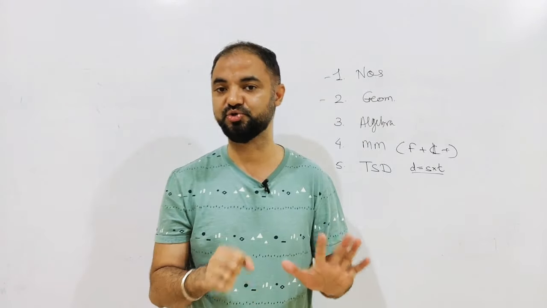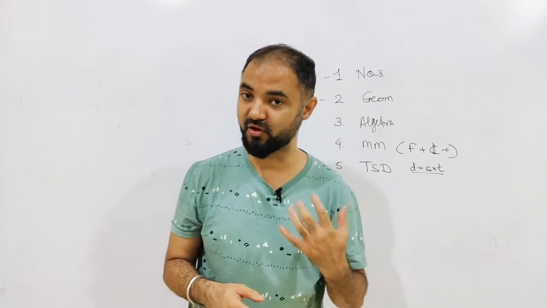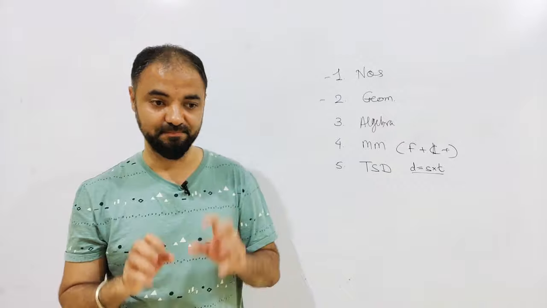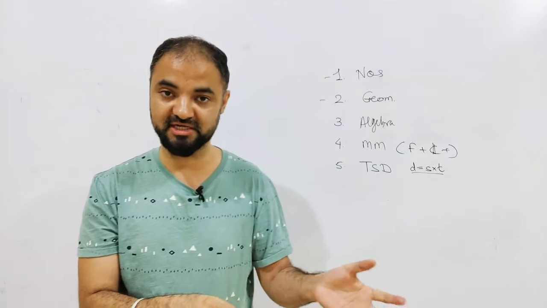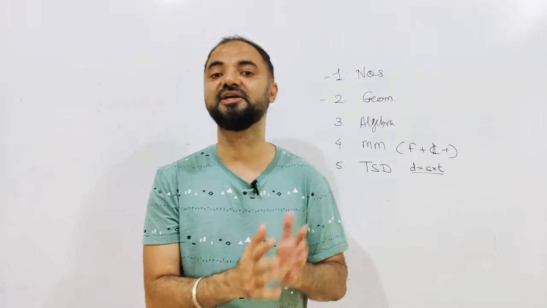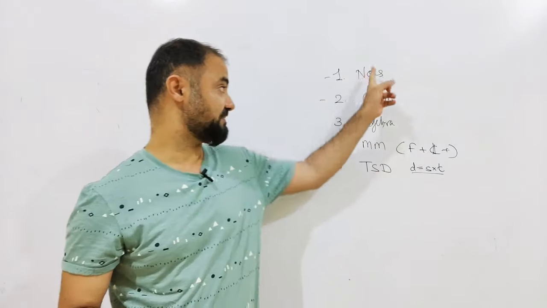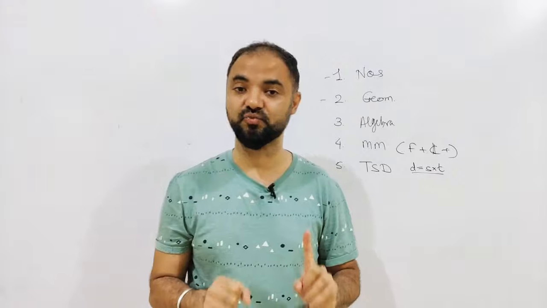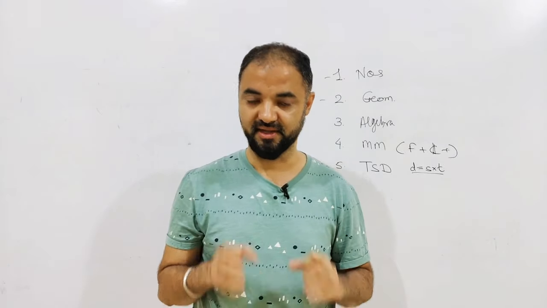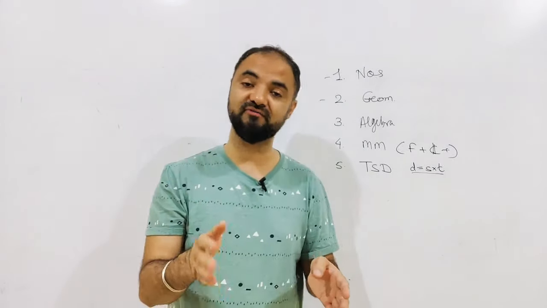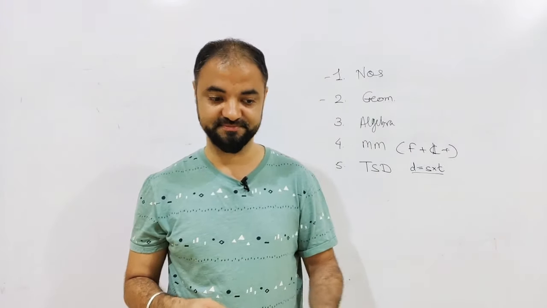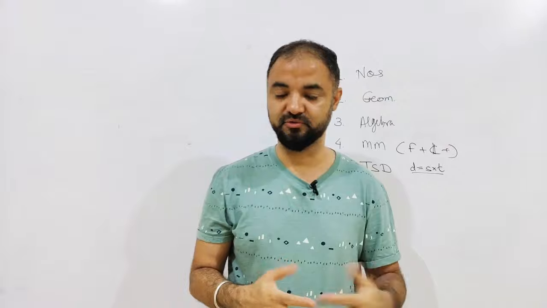These are the 5 topics you should avoid to start with. I'm not saying they're not important, they are very important. But if I can do other topics which are much easier to grasp and will take less time, I should do those topics first. For example, numbers and geometry can take you at least 1 week to complete. And the problem is, even if you do 200 questions, question number 201 will be something new, more advanced. So I can't do that.